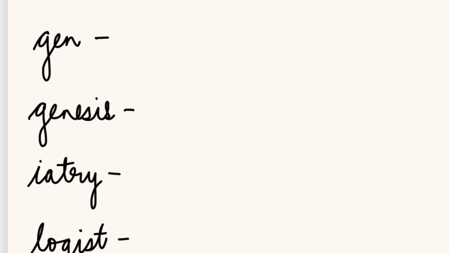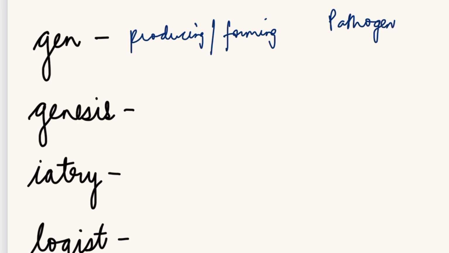Now coming to others. The first word is gen. Gen means producing or forming. The word is pathogen. Pathogen is a disease forming or disease producing agent. Genesis, that is the condition of producing or forming.